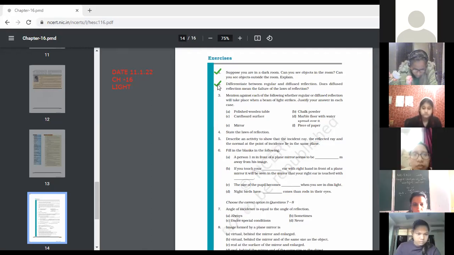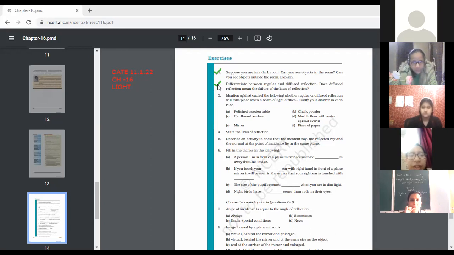Second is chalk powder. Irregular. Diffuse. Okay, diffused you can say. Cardboard surface, number C. Diffused reflection. Cardboard surface is sometimes rough, so you may write down that it will be diffused.